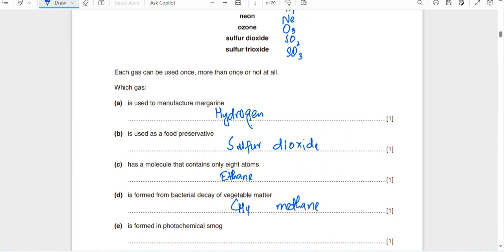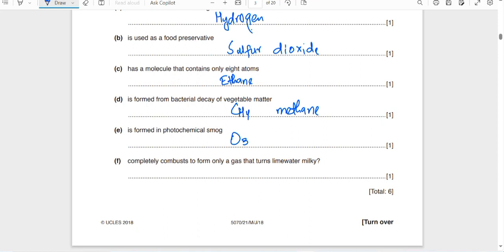Is formed in photochemical smog. So which gas is found in photochemical smog? Ozone. Ozone is formed in photochemical smog. Unburned hydrocarbons react with the nitrogen oxides and ozone is formed.